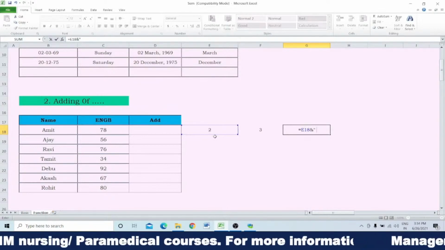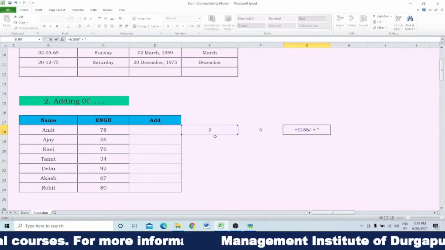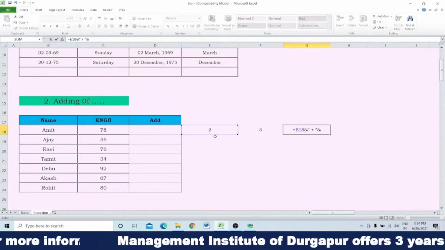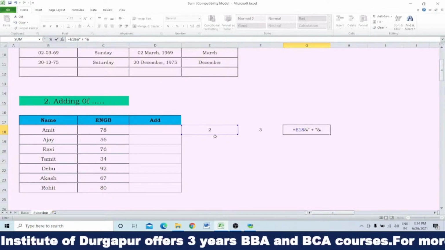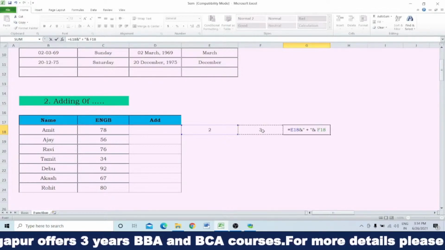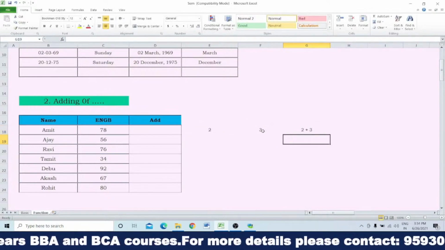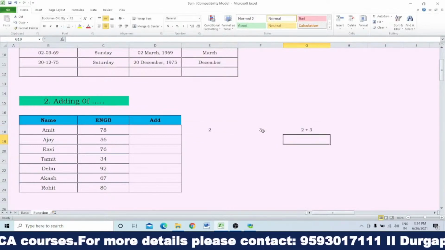Suppose I am writing plus, and then the ampersand again, and then next 3. When I click on that, you can see it will show you 2 plus 3.